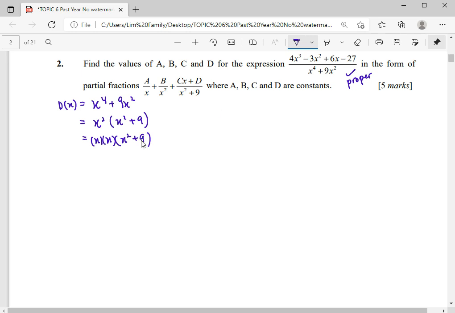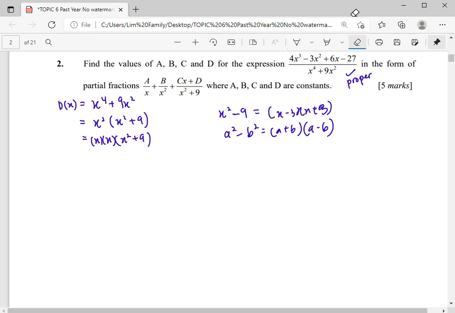But if they give us x squared minus 9, then we can factorize. It will be (x minus 3)(x plus 3), because when you have a squared minus b squared, we can factorize into (a plus b)(a minus b). So this is how we factorize our denominator completely in step 2.